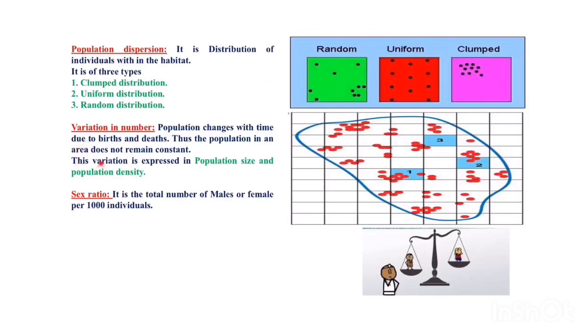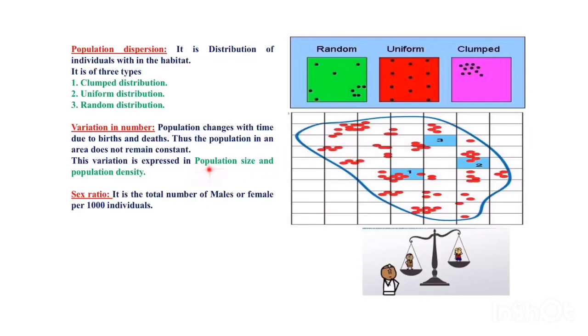The next one is variation in number. Population changes with time due to births and deaths. Thus the population in an area does not remain constant. As time changes, the number of individuals within the population changes. Why? Because due to births, new organisms are added to the group, and due to deaths, organisms are removed from the group. So the numbers keep on varying within the population.